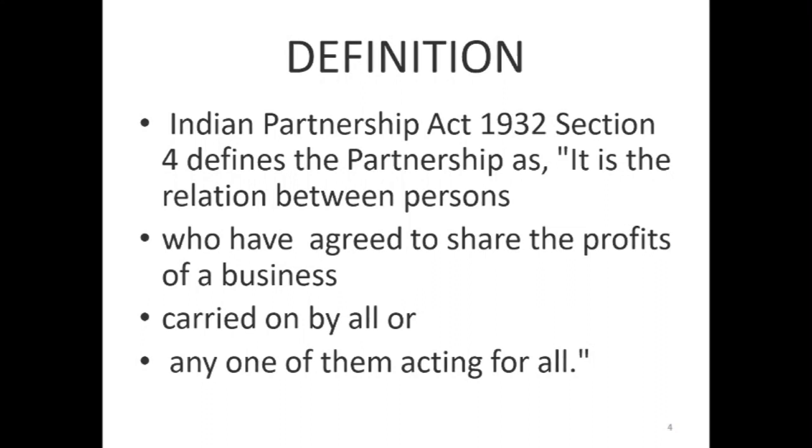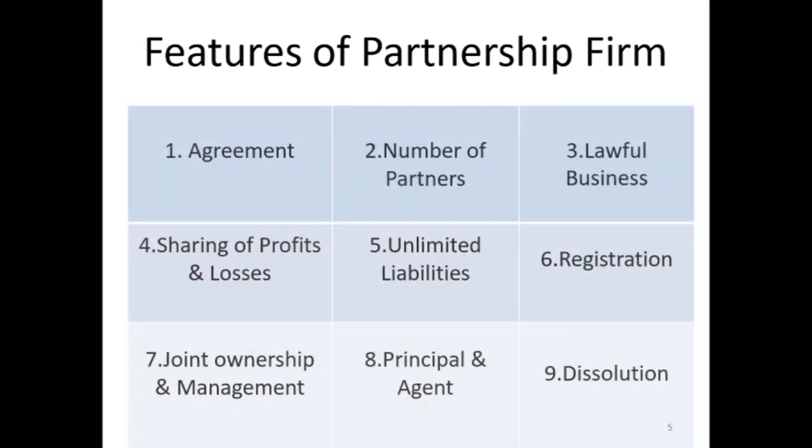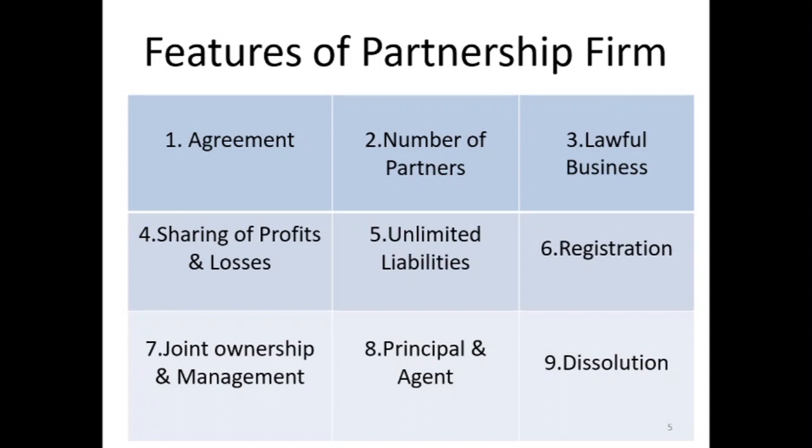The next concept which we will start is features of a partnership firm. The first feature is agreement. Partnership is a result of an agreement between partners.